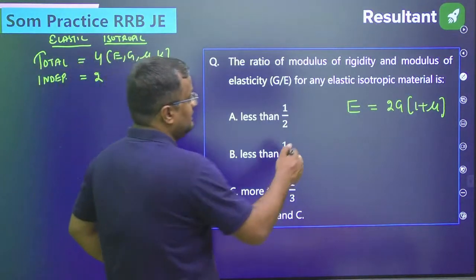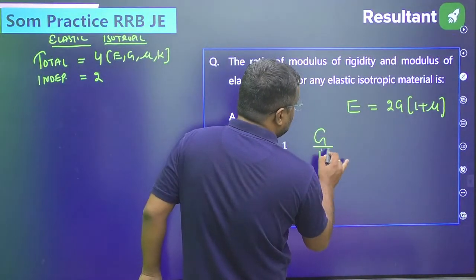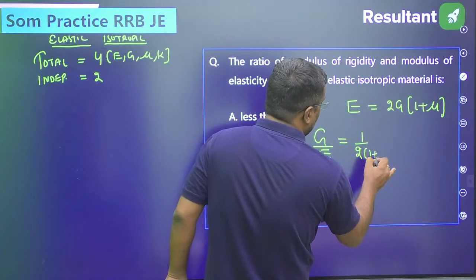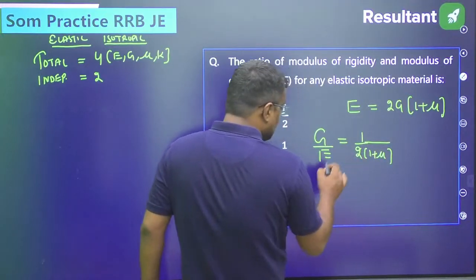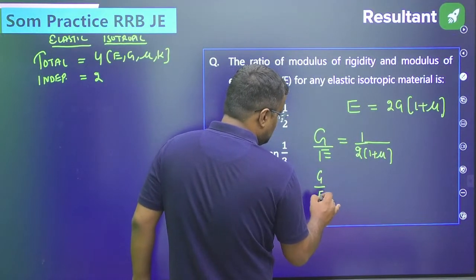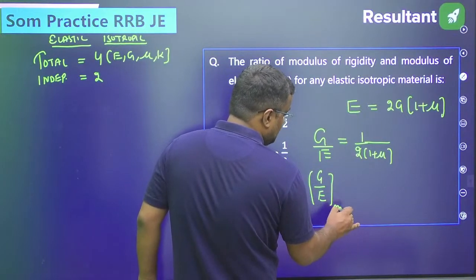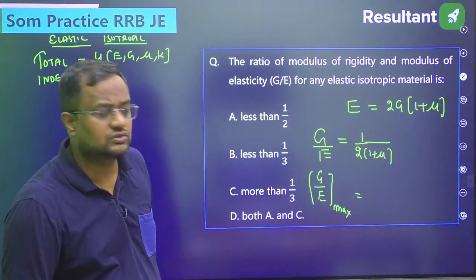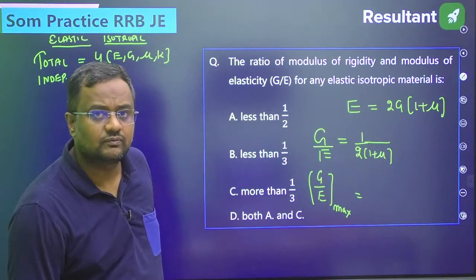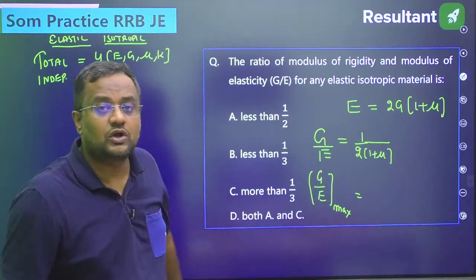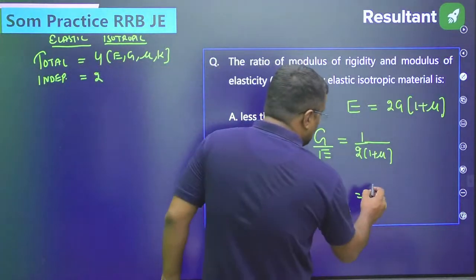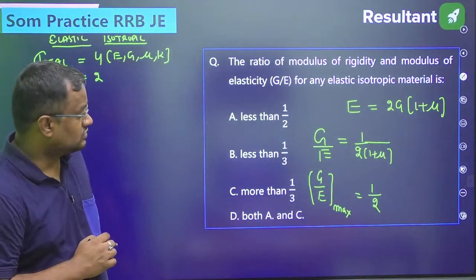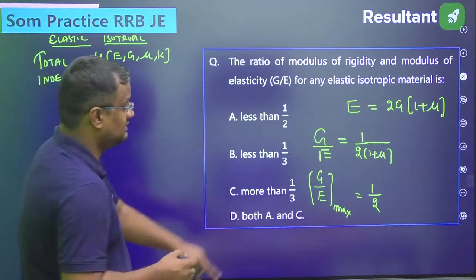Now guys, what is G by E? From here, the G by E value is equal to 1 by 2(1 plus mu). Now for the maximum value of G by E, mu should be minimum. Actually mu can be minimum -1 also, but most values are positive. For human tissues and soap polymer, mu is negative. So here I will take mu as 0 for metals. So when mu is minimum, G by E is maximum.